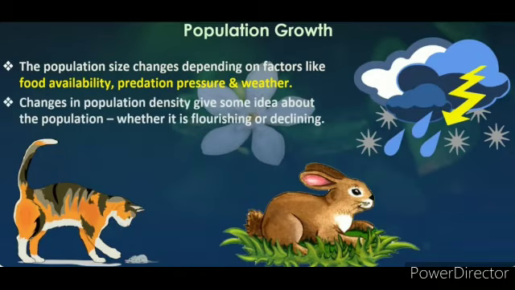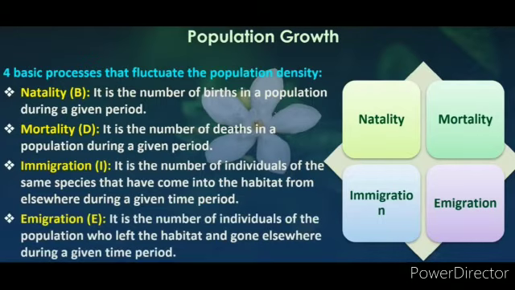Next, population growth. Population size changes depending on factors like food availability, predation pressure, and weather. Changes in population density give some idea about the population, whether it is flourishing or declining. There are four basic processes that fluctuate the population density.